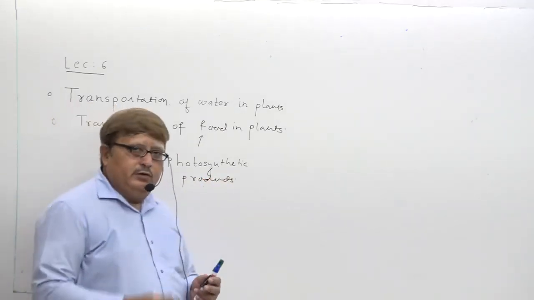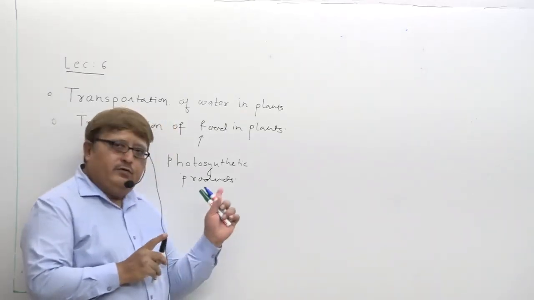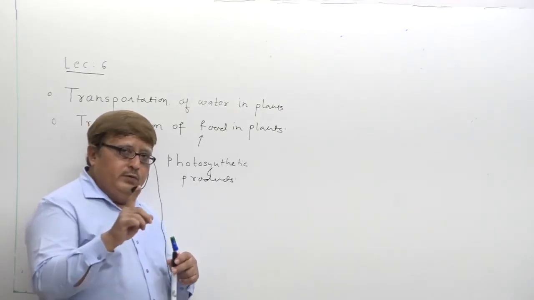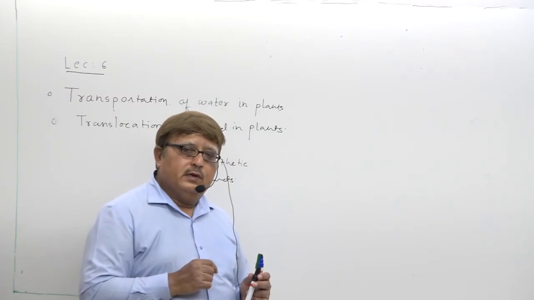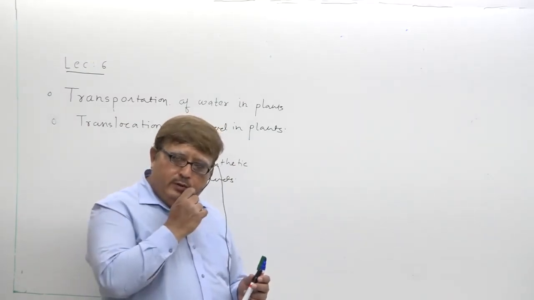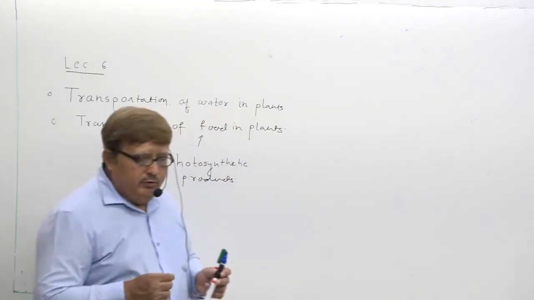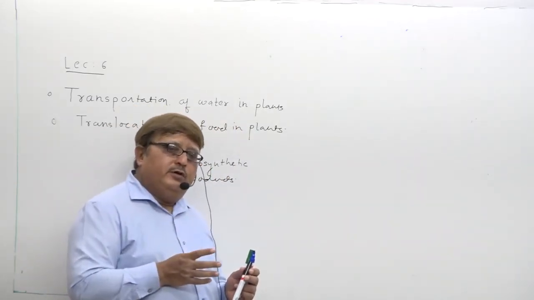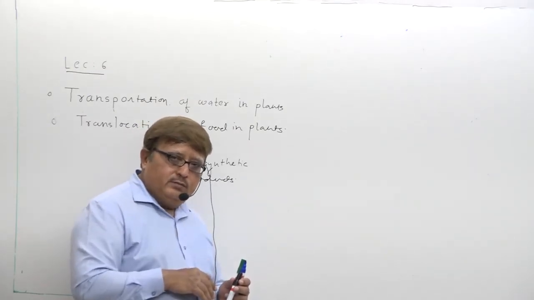This photosynthetic product has to be transported from the leaf to each and every organ of the plant. How does it become possible? How can the photosynthetic product produced in the plant be transported to each and every other organ of the plant?